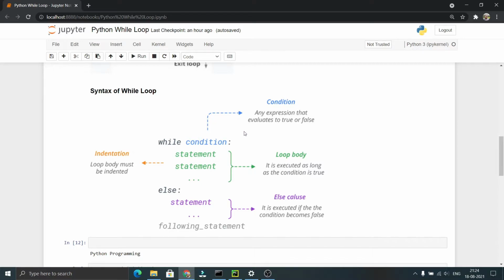If the condition evaluates as false after executing the while block a few times, then it comes to this else statement and executes the statement under this else block. If the condition fails the first time itself, then it will not execute the statements under the while block. It directly comes to the else block and executes this statement. And after that, the code below the while loop will be executed.